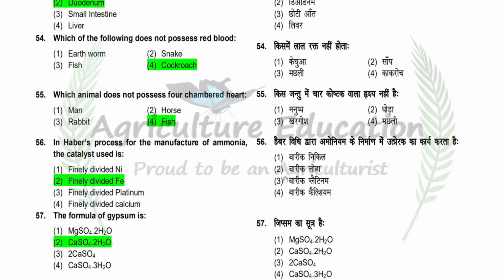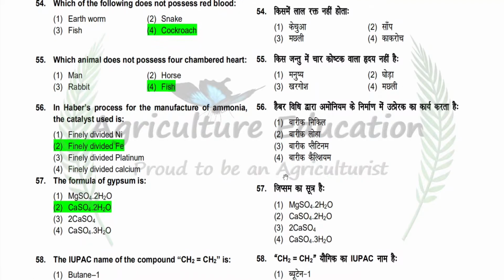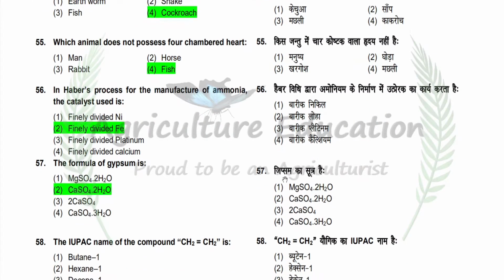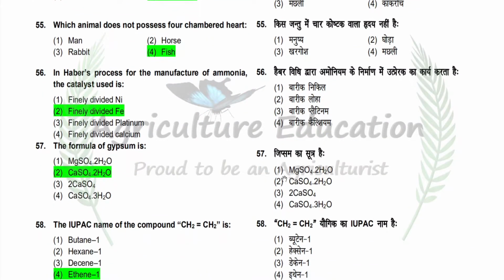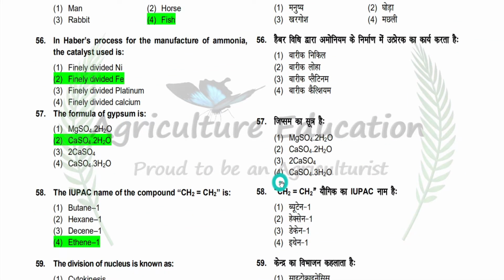Next question is in Haber's process for manufacture of ammonia, the catalyst used is option is finely divided nickel, finely divided iron, finely divided platinum, or finely divided calcium. So correct answer is finely divided iron.